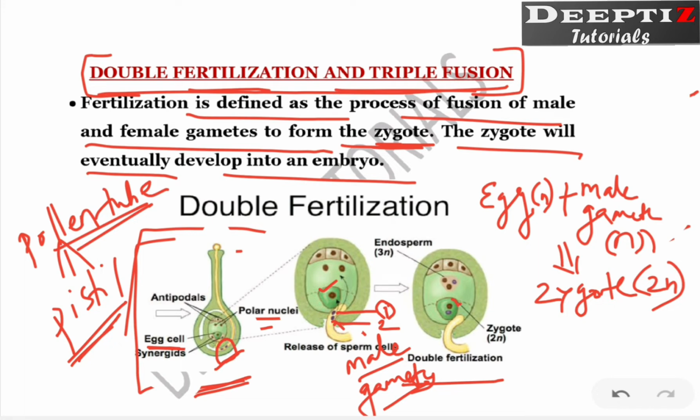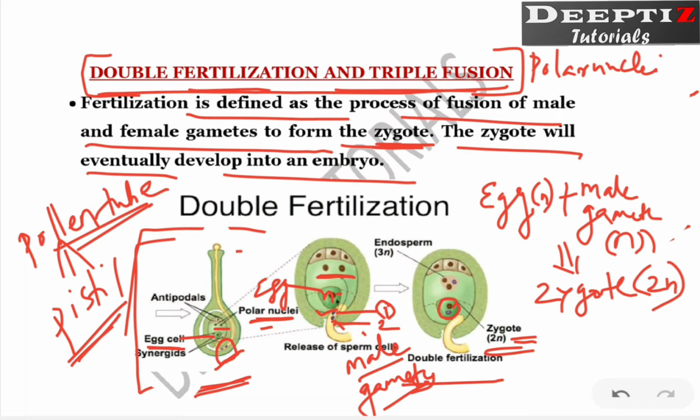If you look at this diagram, this was a haploid egg cell. This is the egg, right? Here also it is labeled, and this one is the egg cell, haploid in nature. You see this blue color, one of the nuclei is already there in this one. So this is the zygote, which is 2n. Now what about the polar nuclei? The polar nuclei is this one, right? Which has 2 nuclei. So where will I write? I am writing here on the top. Polar nuclei.